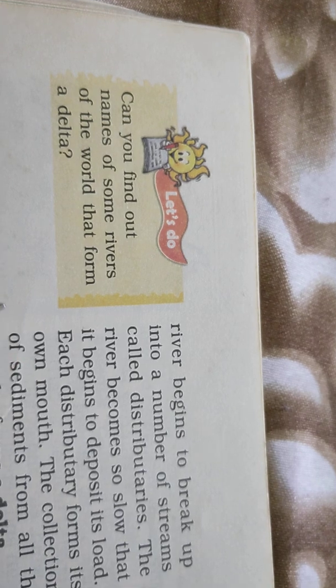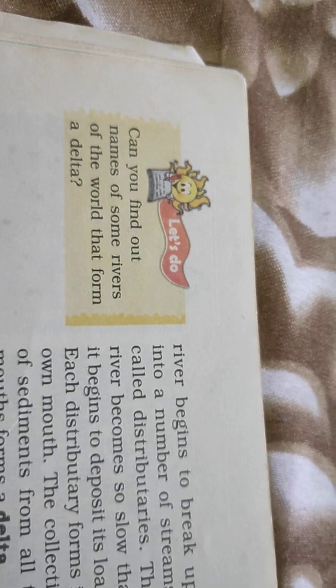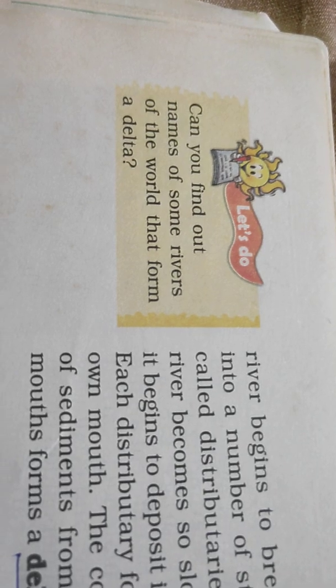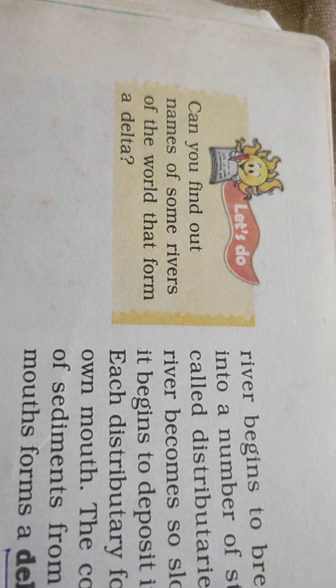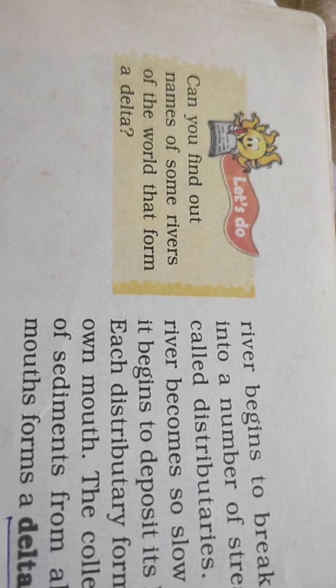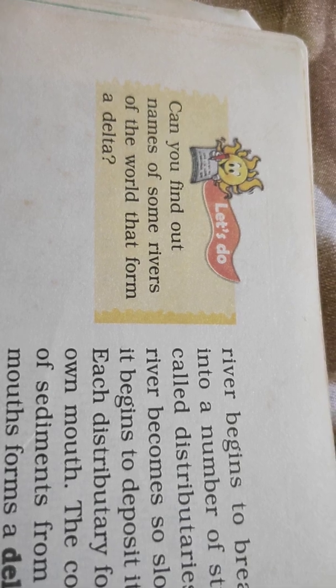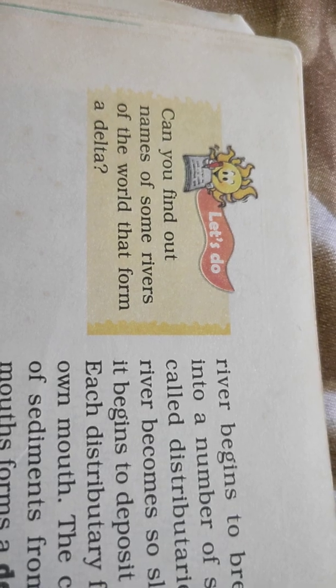Now here is a question for you. Can you find out the names of some rivers of the world that form a delta? It is an assignment for you to do. Regarding India, there is the Ganga Brahmaputra delta, or we can say the Sundarban delta. It is one of the largest deltas of the world, found in India. But you have to find out some other deltas which are found in the world.